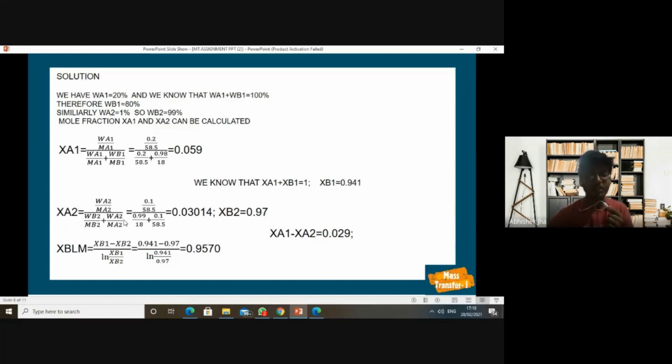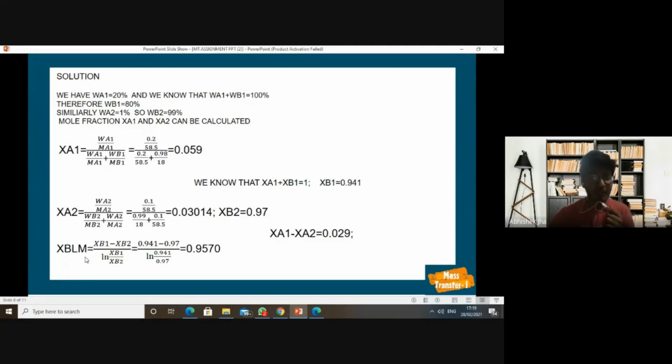Similarly, using the same formula, we calculate XA2, that is WA2 by MA divided by WB2 by MB plus WA2 by MA. By putting the values, we obtained the value of XA2 as 0.03014. Similarly, we got XB2 equals 0.97.